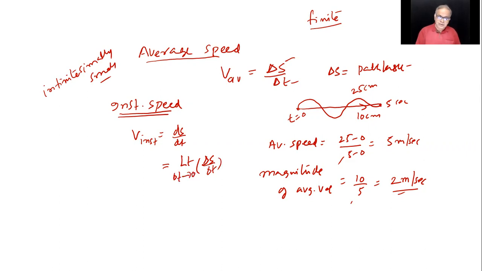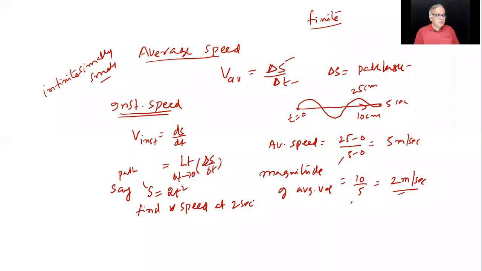Okay. So an immediate example I'll provide here. Say s equals 2t square. That means a particle's path is 2t square. It is depending on time that way. Find velocity, speed at 2 seconds. So when you say speed at 2 seconds, it means instantaneous speed.